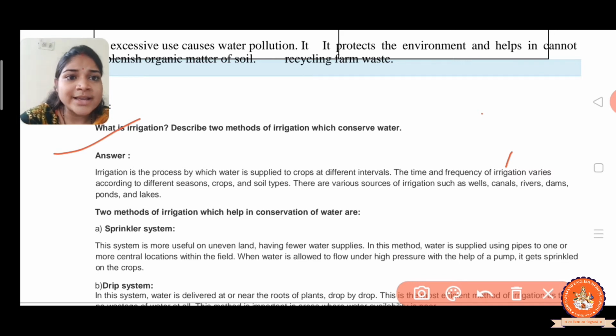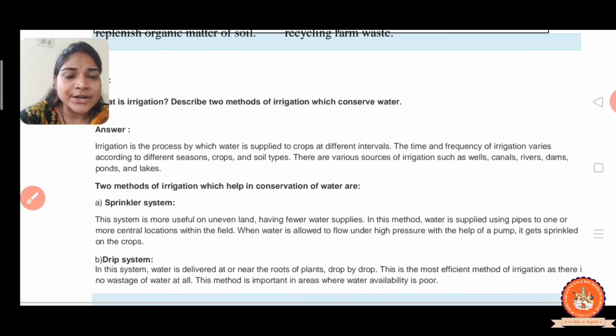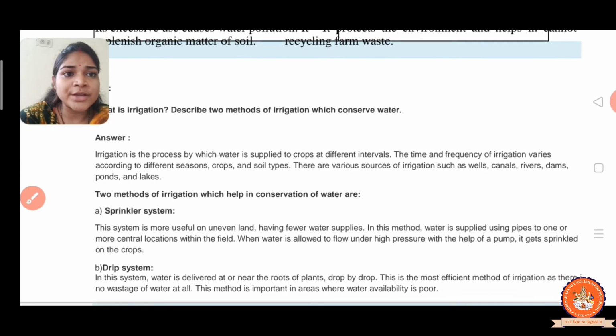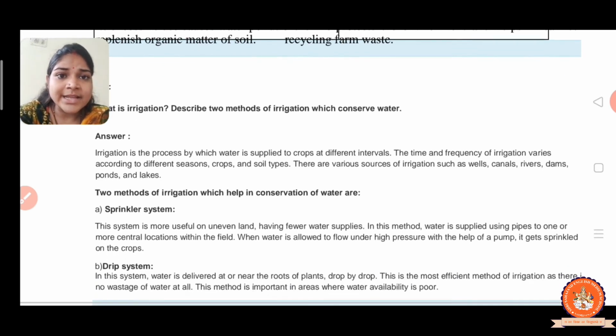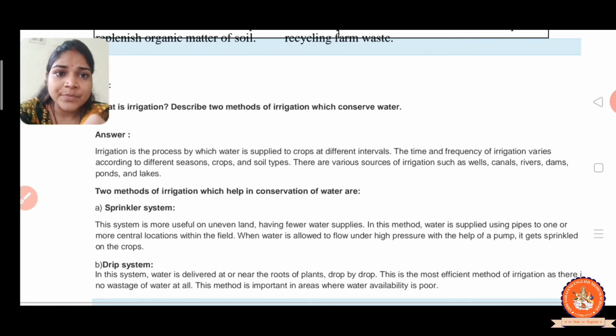So here they ask to discuss two methods of irrigation which conserve water. It means the two modern methods, which ones, the sprinkler system and drip system. Now let us discuss. Irrigation is the process by which water is supplied to the crop at different intervals. Here the definition is given, that is in your textbook.